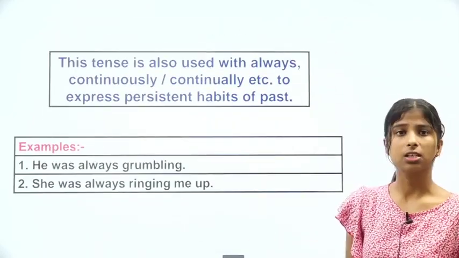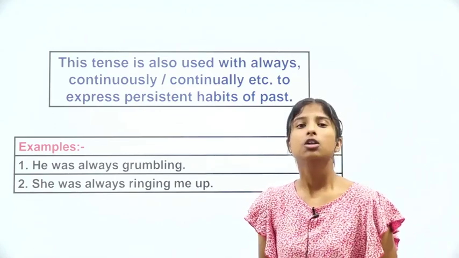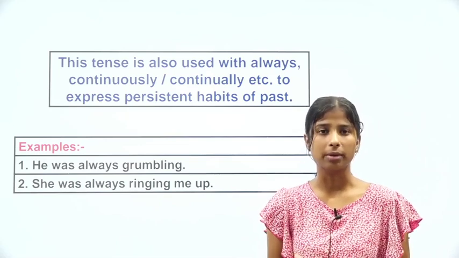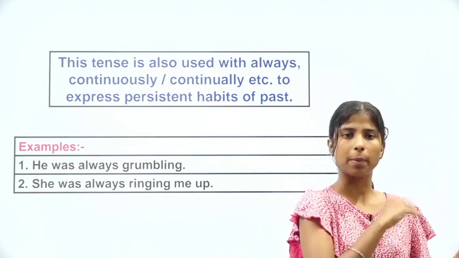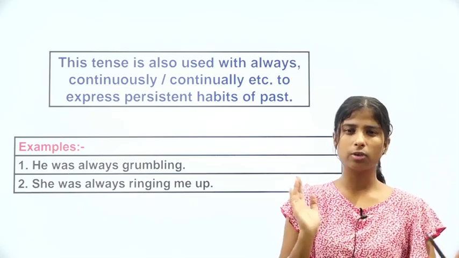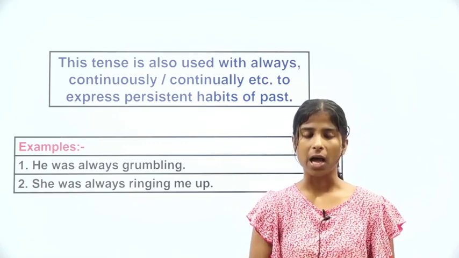Now this tense is also used with always, continuously, continually, etc. to express persistent habits of past. So आपकी past की कुछ habits थी जो कि अब नहीं है, पर past में आपकी वो habit continuously थी, आप हमेशा करते रहते थे. So to describe those habits, we use past continuous tense.